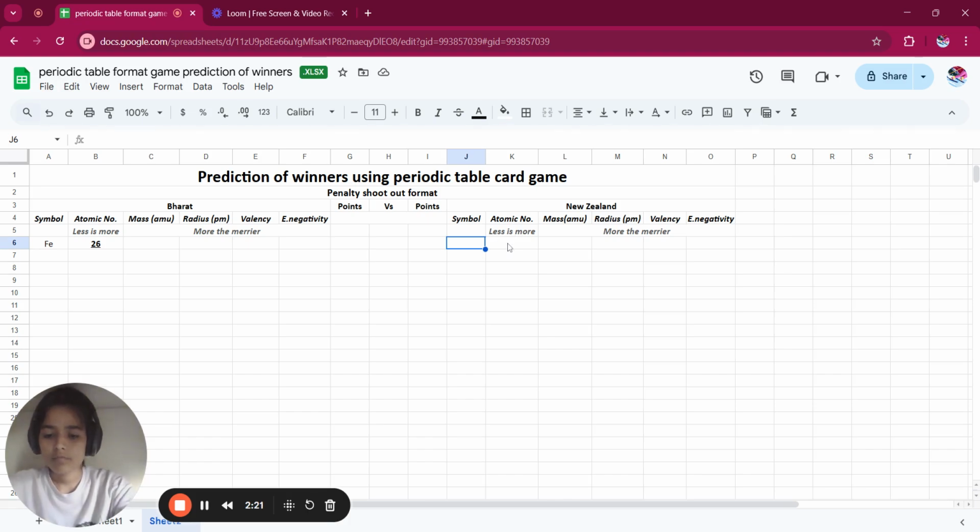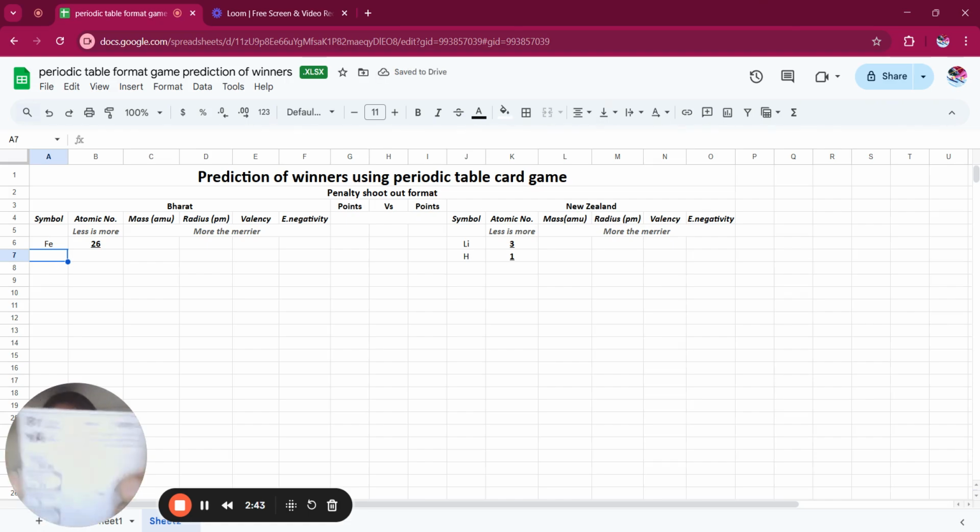Now the second round will start from New Zealand itself. Hydrogen 1, H. Now we'll go to Bharat, that is argon 18, Ar. So we have completed the first two rounds of atomic numbers.